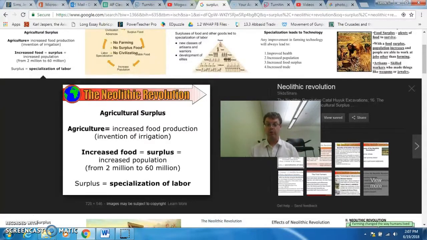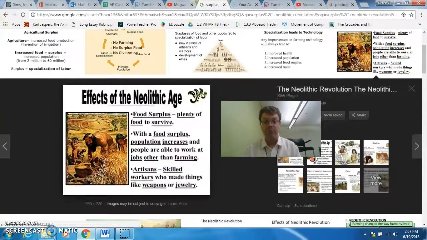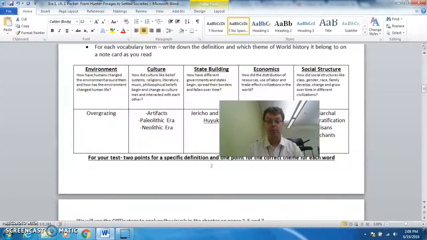That means you have plenty to survive and you can put some food away. And not everybody has to farm. So people can do other jobs. Surplus, having more food than you need. People can live in one place. People can do different kinds of jobs. And this happens during the Neolithic Revolution. There is a surplus or more food than people need.